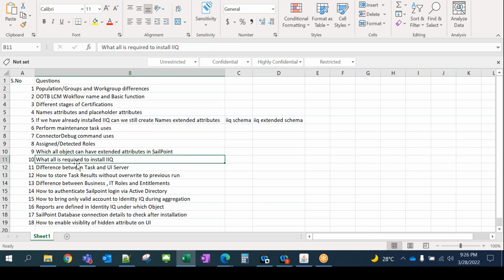So next is what all do we need to install IIQ, right? Anybody want to give it a try? I think Prakash, you have the server installed. Go ahead. Database, web server, Tomcat, database. Right? What server else? Database, the web server, Tomcat. So these are, I think, the main three components.